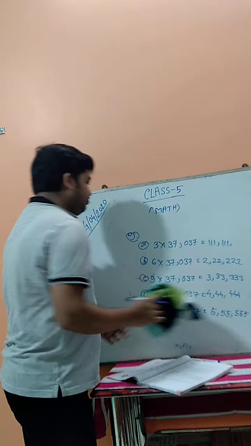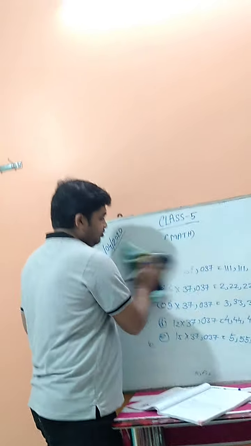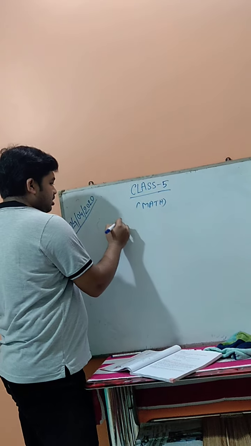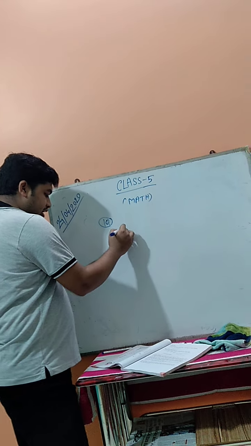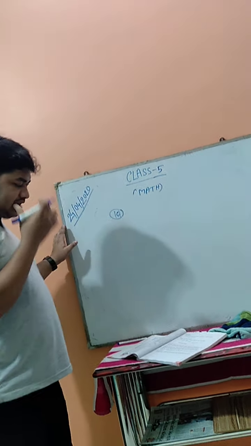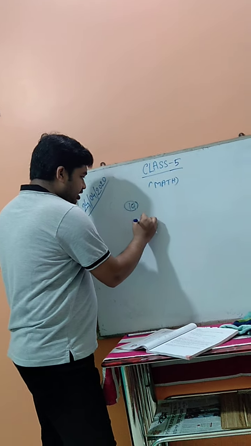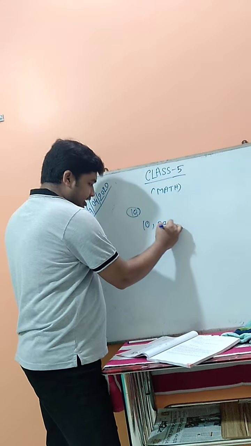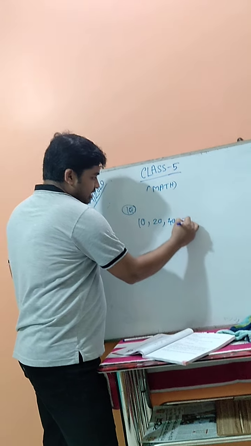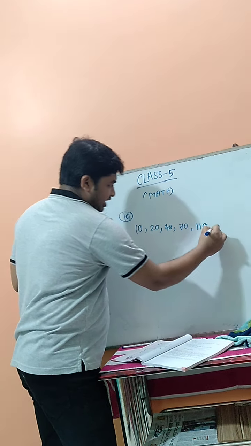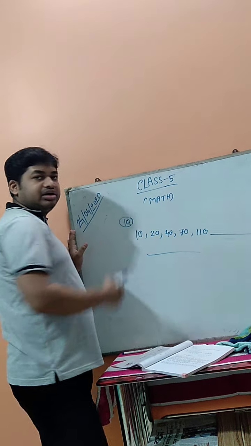Now see the next one. Number 10. See the number 10 math. Discover the pattern and write the next 3 numbers. So what is given? 10, 20, 40, 70, 110. Now you have to write the pattern. How do you understand this pattern?